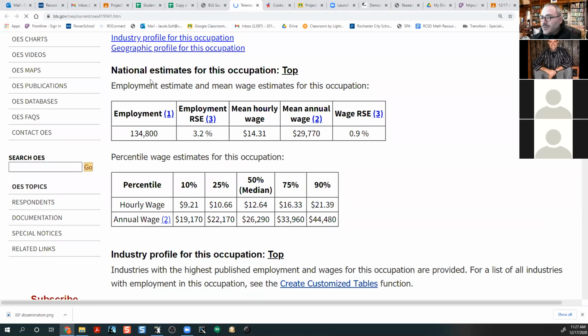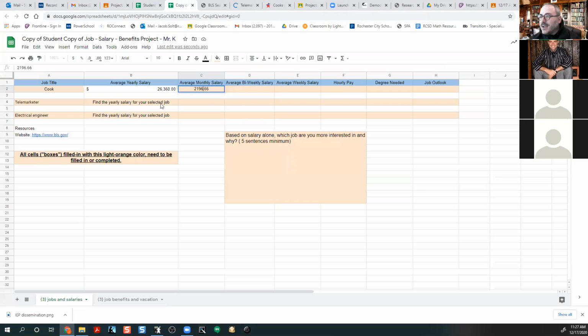Here I go. I'm going to use this. So I got annual wage. I want to use the median. I'm going to use 26,360 there. So that's why I'm going back. For telemarketer, I'll pop that number in for my annual. There it is.